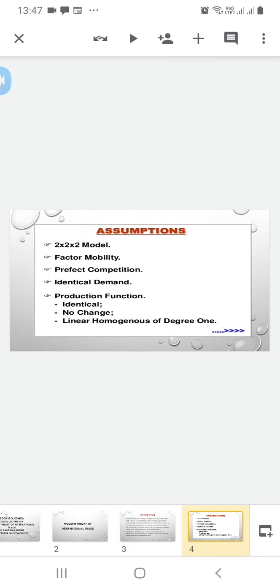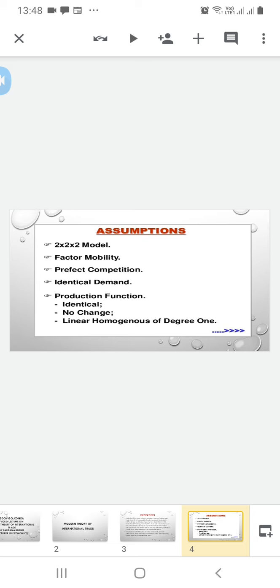Assumptions. It is a 2 by 2 model. There are two countries, A and B, two commodities, X and Y, and two factors of production, capital and labor. That's why it is called a 2 by 2 model.